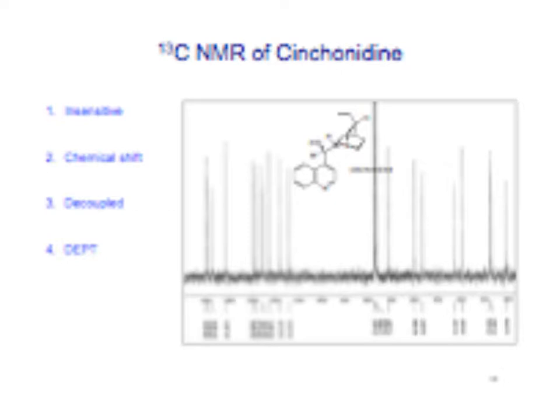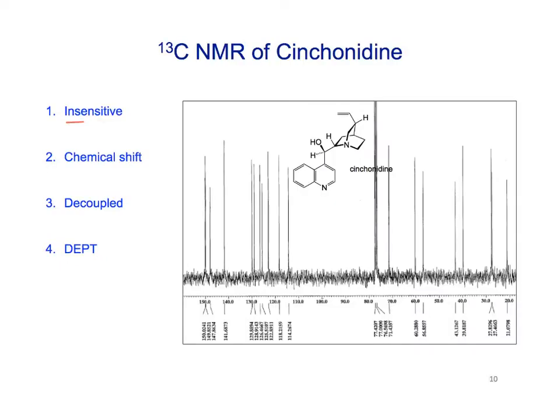So C13 is also useful, but it's still insensitive, right? Though it's good because it has a much wider chemical shift range, so it's easier to get peaks that aren't overlapping on one another. We usually do it decoupled, which is what I showed you before. So they're all singlets. This is the solvent right here. And one way that we can get information about them is a different kind of experiment called a DEPT experiment.